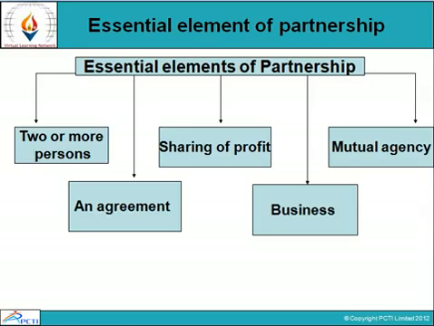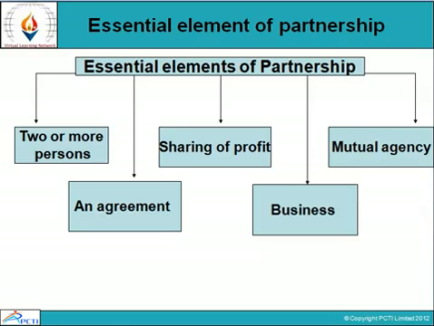However, according to section 11 of the Indian Companies Act, the maximum number of partners is limited to 10 in case of a banking business and 20 in case of any other business. If the number exceeds this limit, the partnership becomes an illegal association. In any partnership firm, the number of partners should not exceed 20, and if it carries on a banking business, it should not exceed 10.